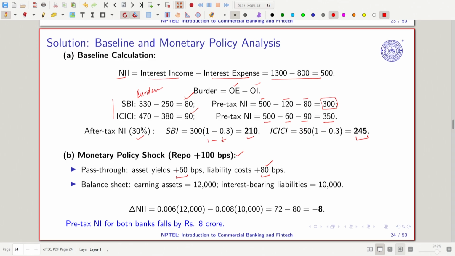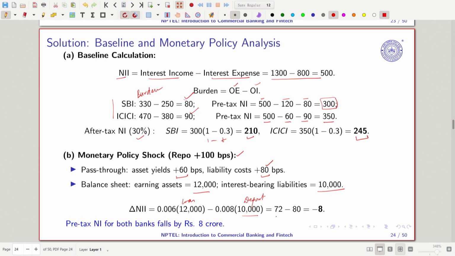On the balance sheet, you can see earning assets are 12,000 and interest-bearing liabilities are 10,000 crore, for example. So net interest is how much? It is 0.006 into 12,000 minus 0.08 into 10,000. So this is the loan, this is the deposit.